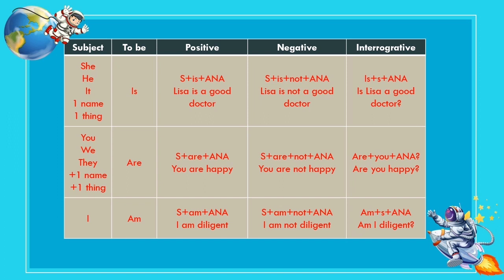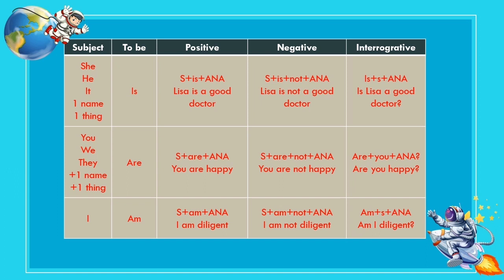The interrogative is are plus you plus adjective, noun, adverb. For example, are you happy? And the last, for the subject I, to be used is "am". Positive sentences, subject plus am plus adjective, noun, adverb. For example, I am diligent.